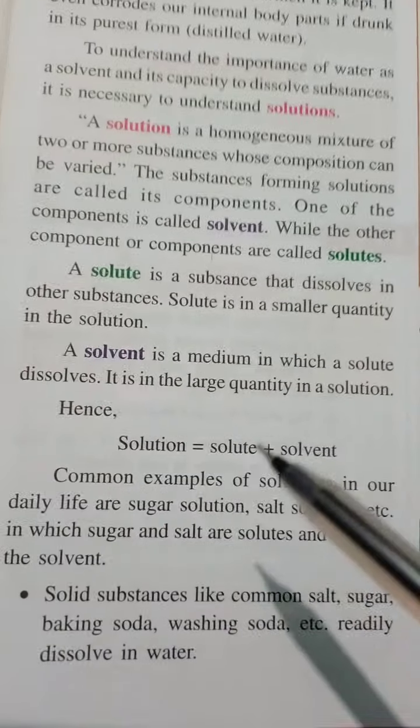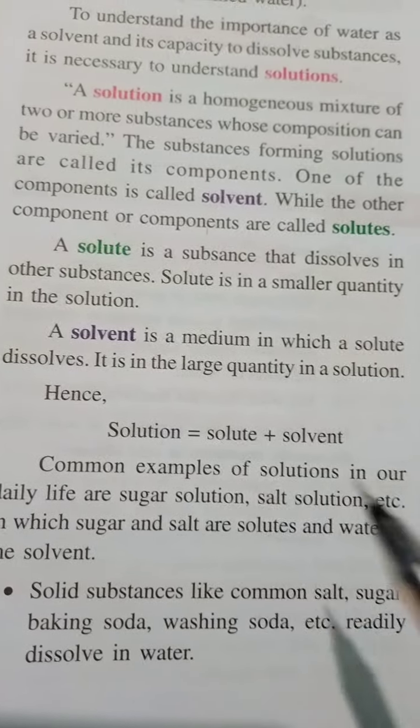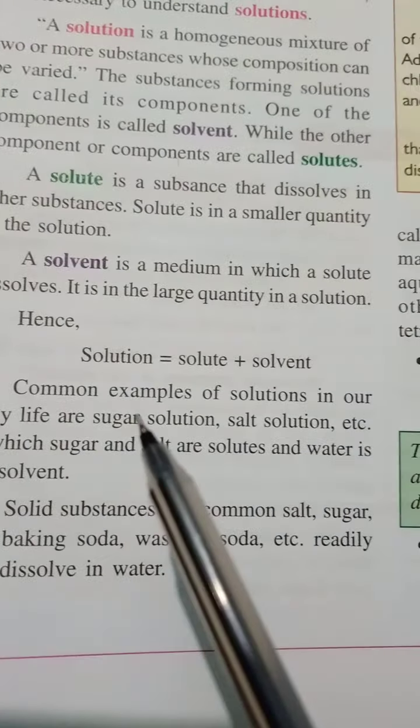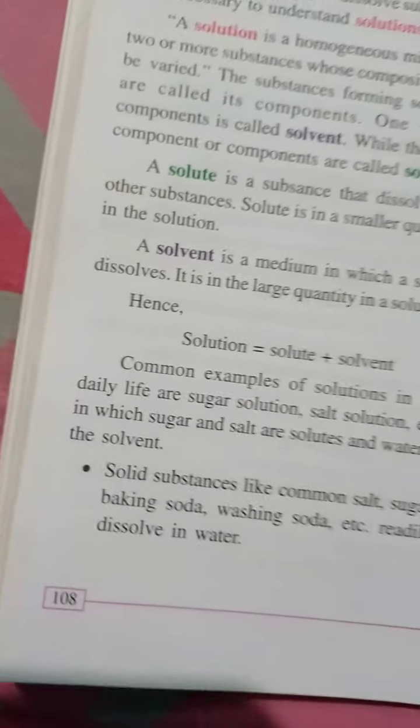A solution is what? Solute plus solvent. Common examples of solute, solvent or solution in our daily life: sugar solution, salt solution, and so on.